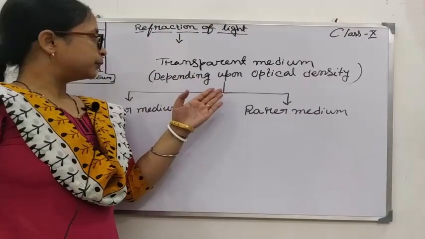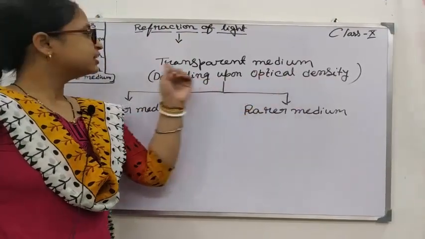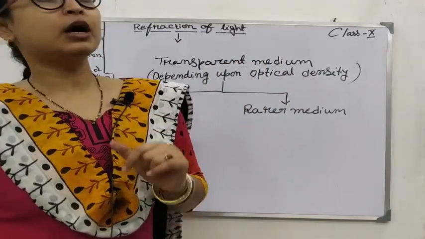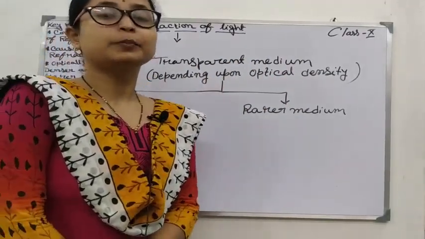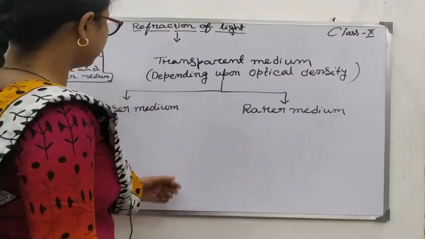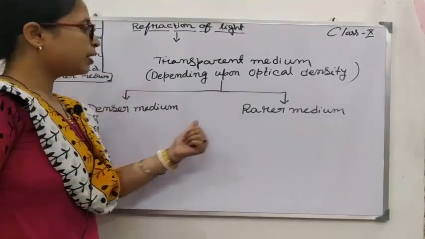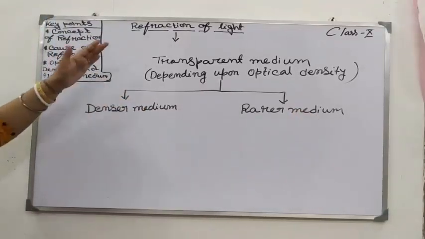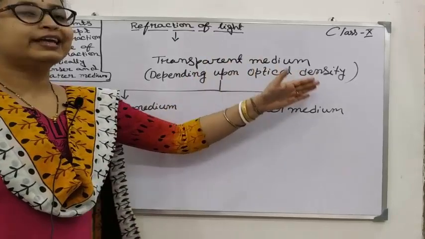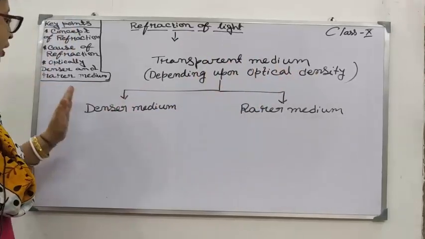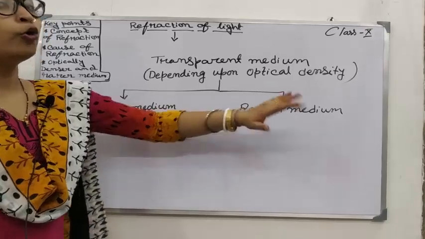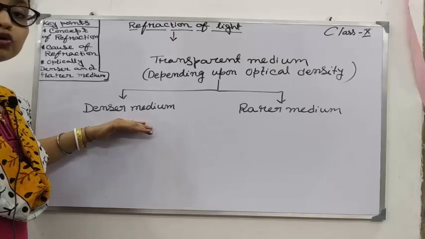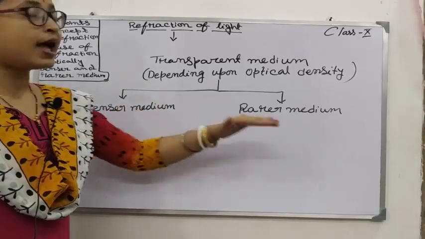So depending upon optical density, transparent medium is categorized into 2 types. What are they? Denser medium and rarer medium. Clear? Let me again define this. Depending upon optical density, there are 2 types of medium, denser medium and rarer medium. Which medium? Transparent medium has these 2 types, known as denser and rarer.